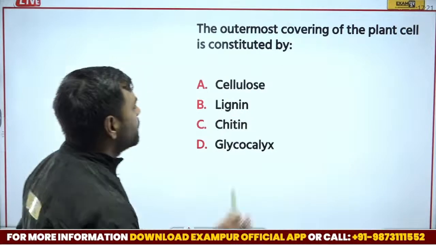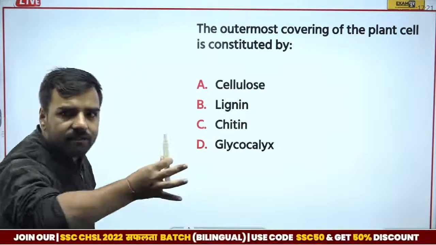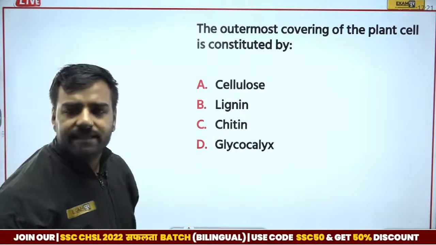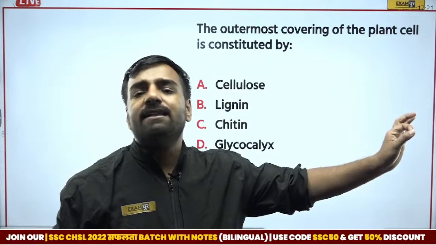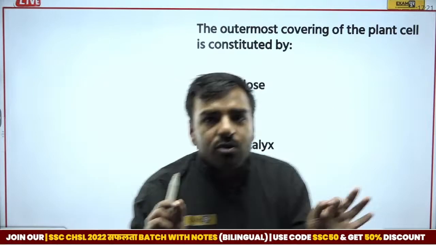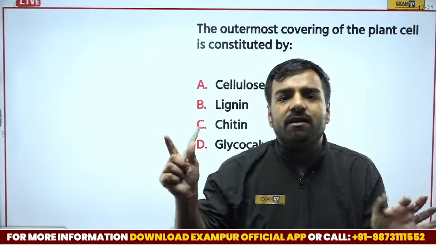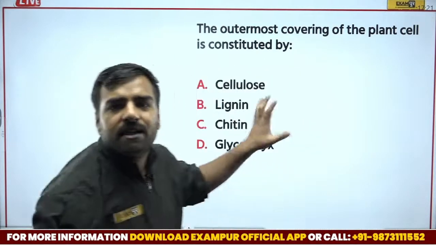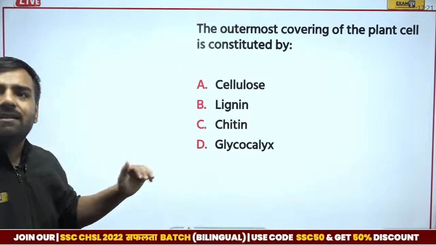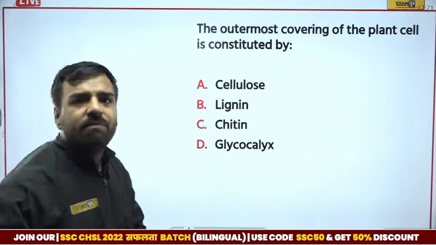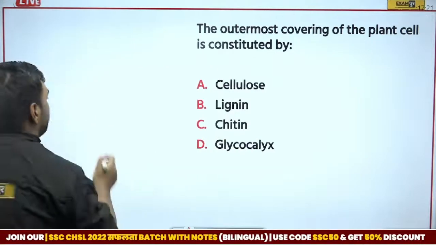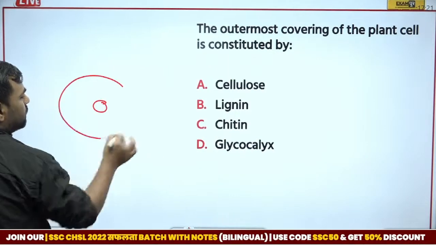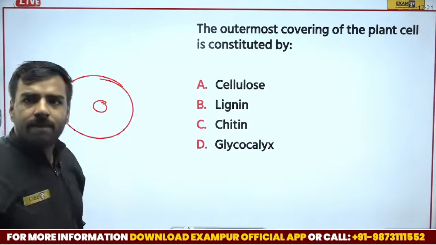Let's have a look. See, this question is twisted in such a manner that normally when it is asked in the examination, it is asked, sir, the outermost layer of the plant cell is made up of what? The outermost layer of the animal cell is made up of what? This type of question was asked, but here it is asked in another manner. It is asking the outermost covering of the plant cell is constituted by what? So let me explain this part again. Whenever we talk about a cell, normal cell, animal cell.